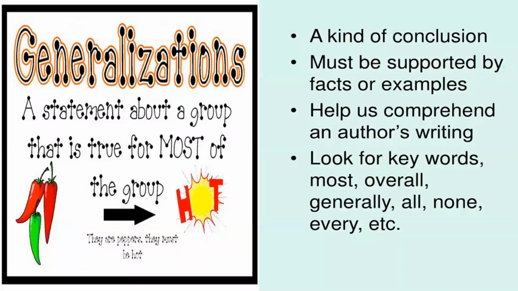Okay, let's continue with generalizations. As you can read, they are statements about a group that is true for most of that group. Okay, and we have some characteristics of this topic. First of all, it's a kind of conclusion. What does it mean then? It's similar to the conclusion, but we will find what is the difference between them.